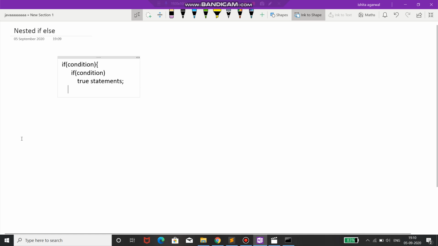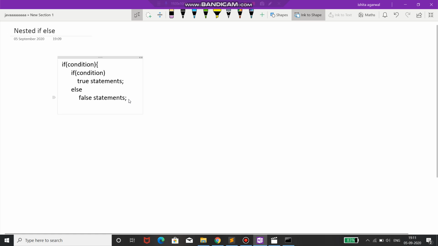Okay, now this is the else part. In this we'll be writing the false statements. What do I mean by true statements and false statements in this? By true statements I mean that if the condition in this nested if is true, then this statement will be executed, and if this condition is false, then this will be executed, and if the outer condition is true, then this whole if else block will be executed.